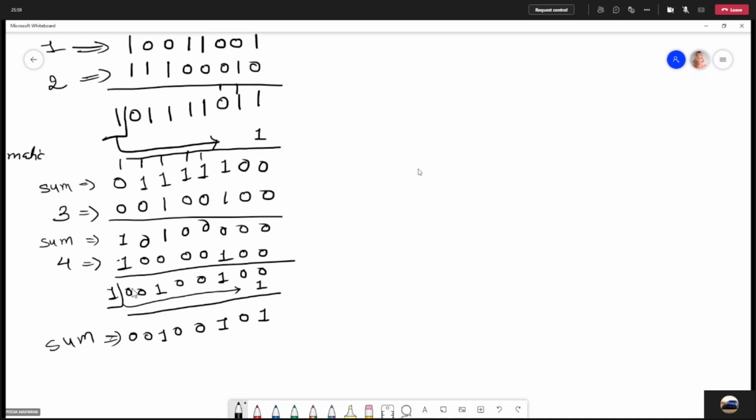And now you have to do complement of this sum. So you will be doing ones complement. So 1 1 0 1 1 0 1 and 0. This is your checksum. Now what a sender will be doing, sender will be attaching this checksum to the data. Right? So your data along with the checksum will be sent.